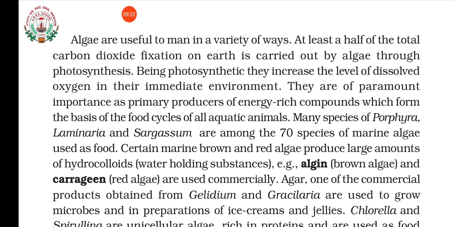Then some of them are edible also. In some parts of the world, some of the algae like Porphyra, then Laminaria, Sargassum, this you have to learn. What are they? Porphyra, Laminaria and Sargassum. These are examples of algae which are edible or used as food.